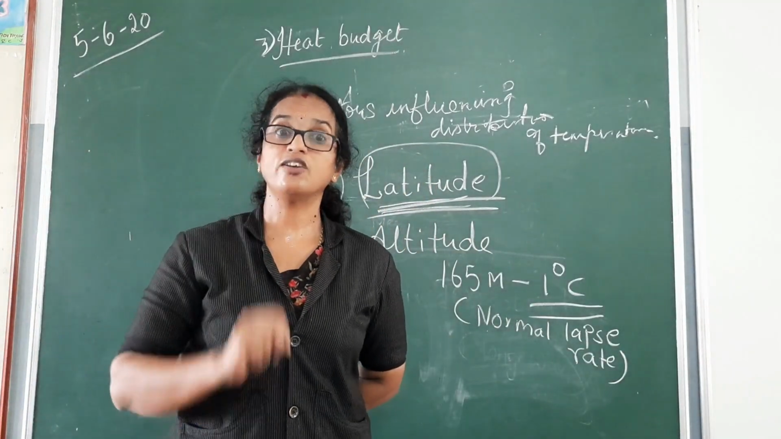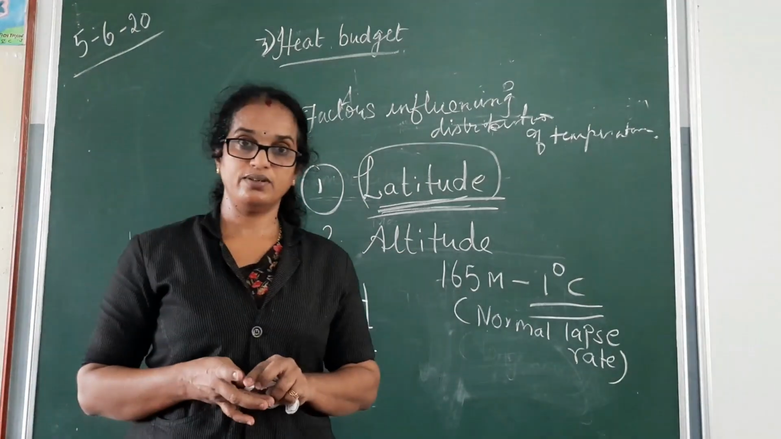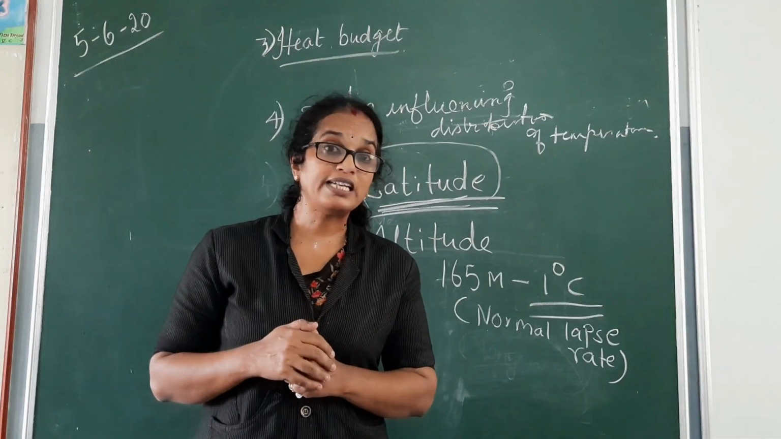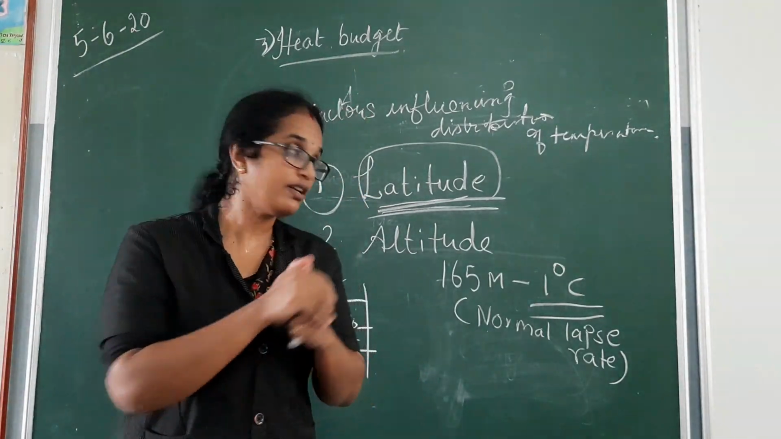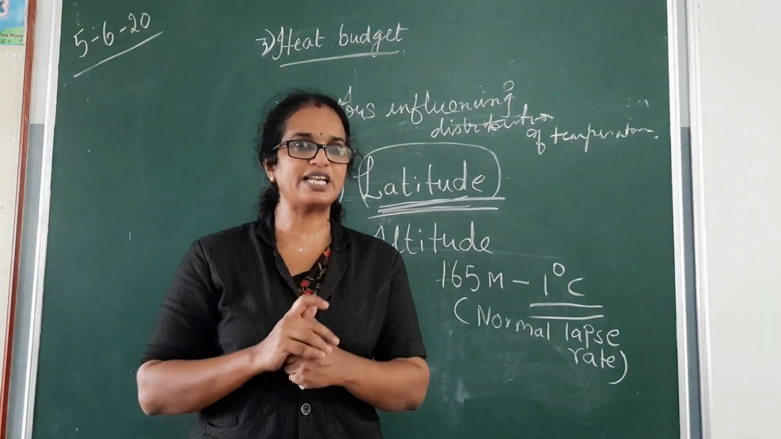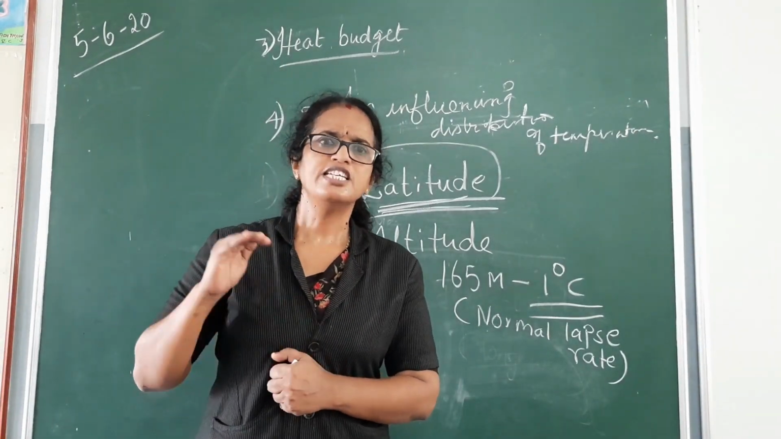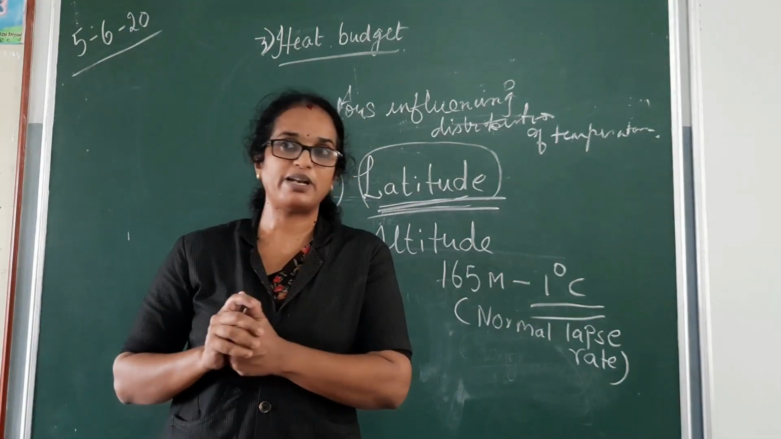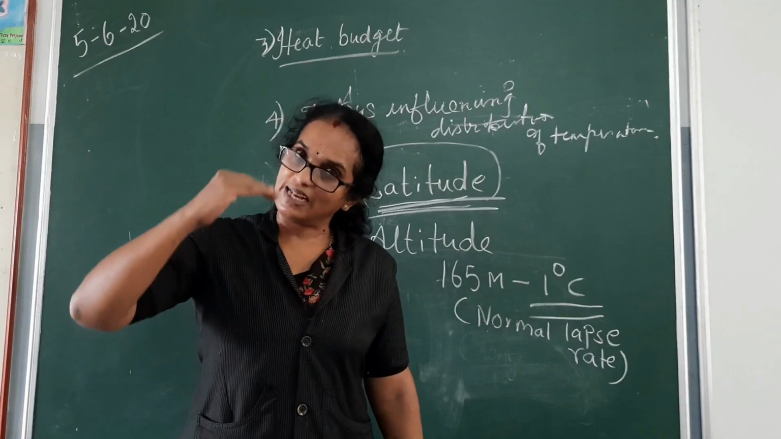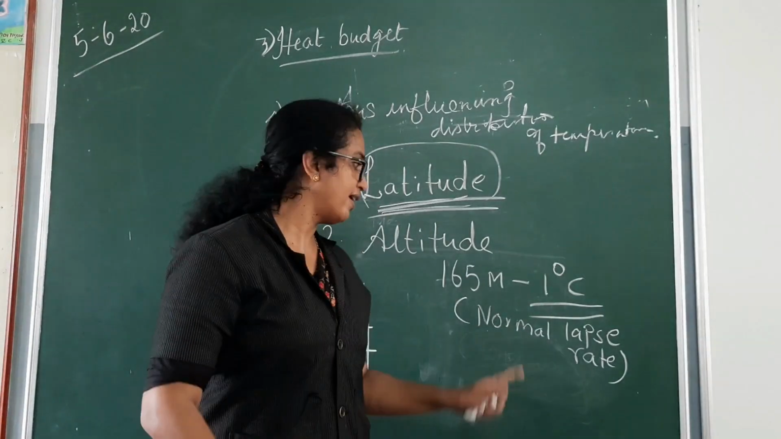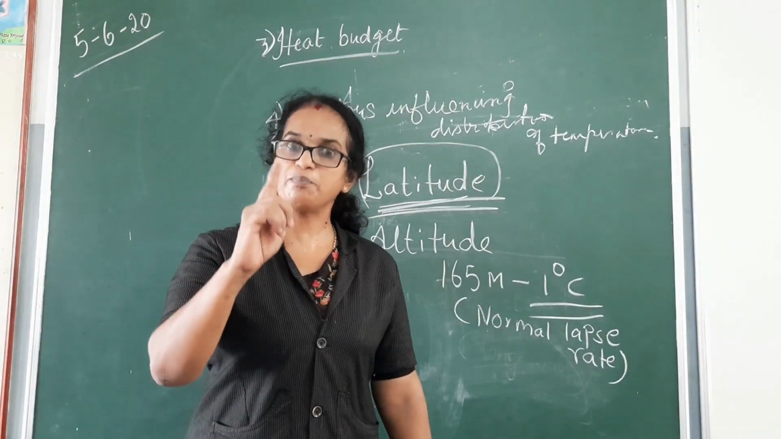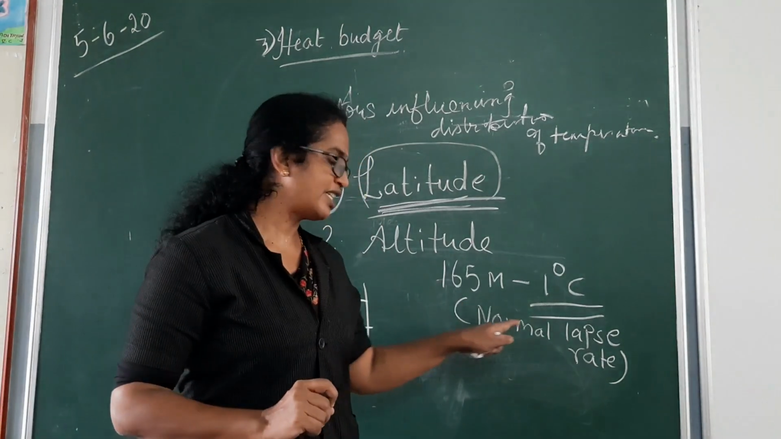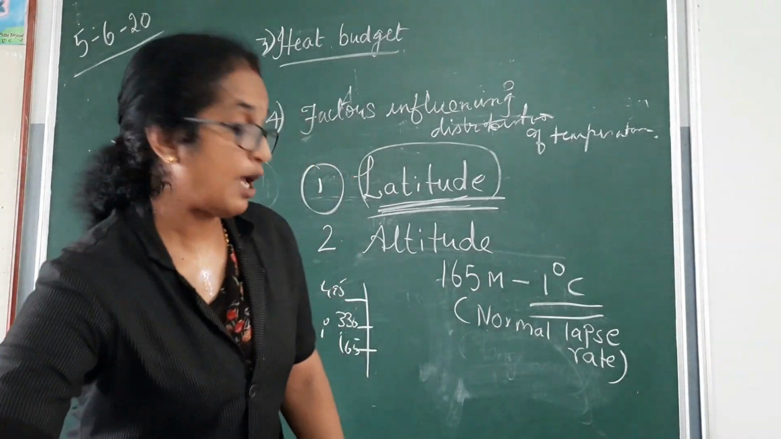So, the second factor is altitude. That means, if somebody asks you, what are the factors influencing changes in temperature? Altitude. You should be in a position to say, as height increases, temperature decreases. Now they may ask, what can you give as an explanation for this? So you have to say, as height increases, for every 165 meters of height, temperature will decrease by 1 degree Celsius. And this concept is called normal lapse rate.